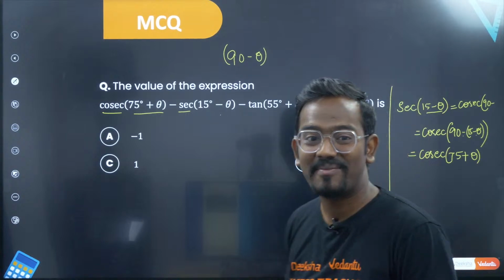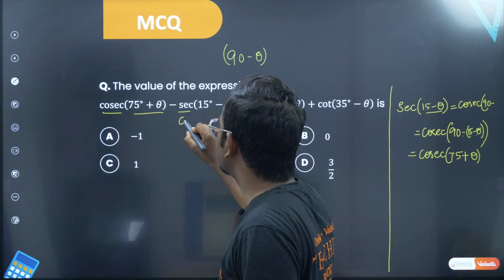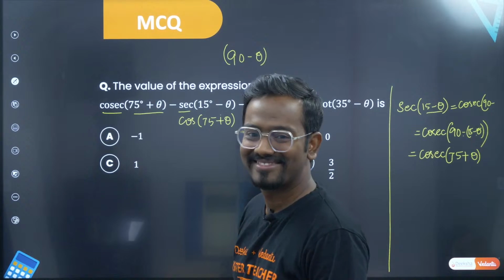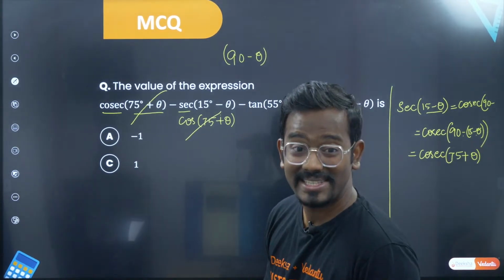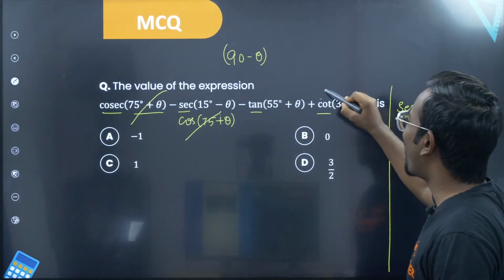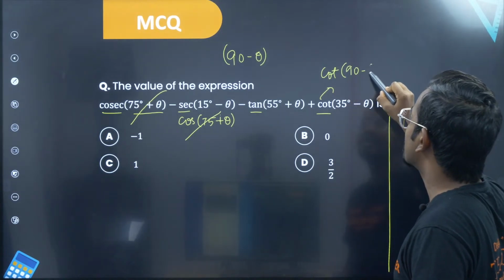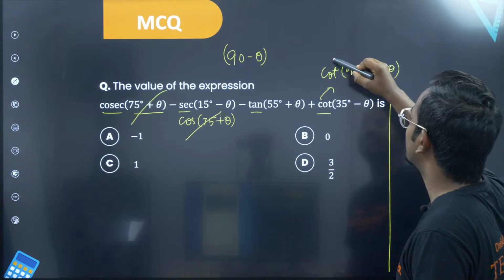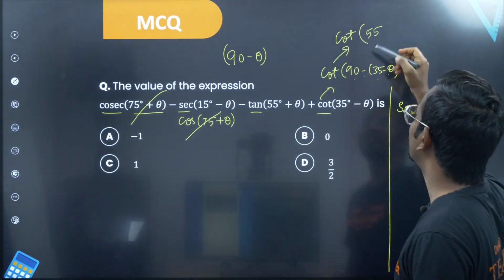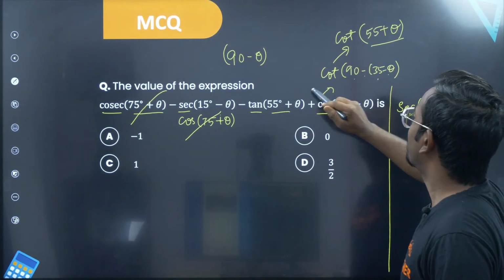You'll end up with the same angle, right? So you can write secant of 15 minus theta as cosecant of 75 plus theta, right? These two get cancelled. Similarly, can I write tan and cot? Sir, this cot of 35 minus theta can be written as cot of 90 minus 35 minus theta. So this is nothing but cot of, see, 90 minus 35 is 55, sir. Minus into minus is plus, sir. So you have 55 plus theta.